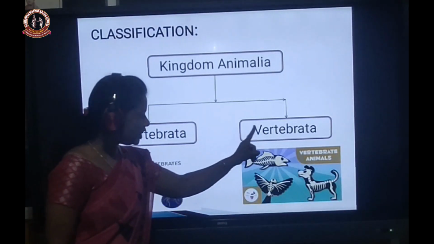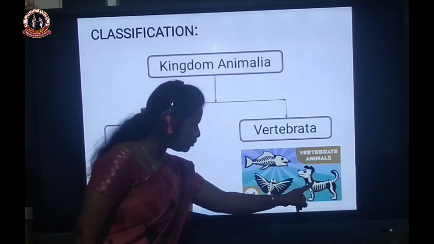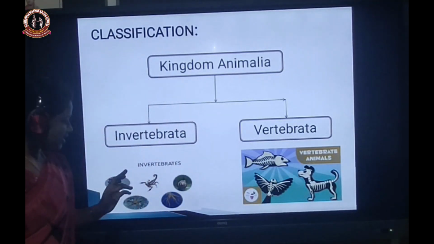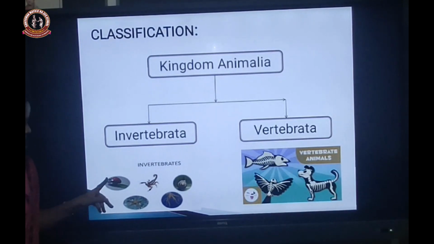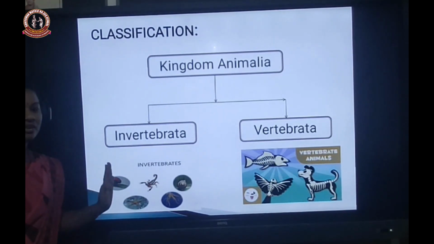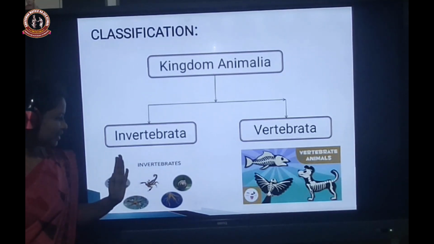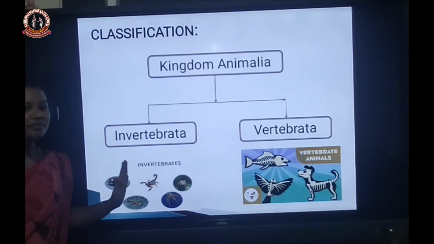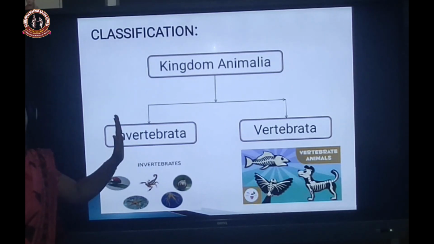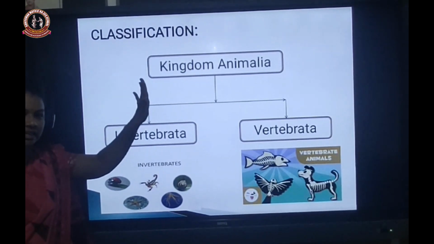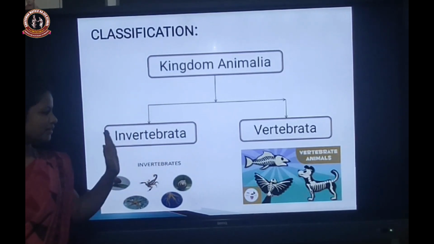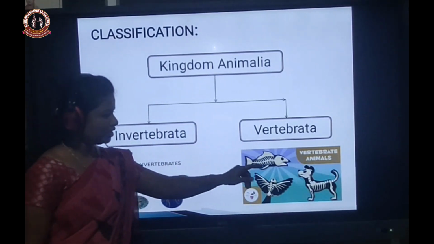So the vertebrata consists of a vertebral column like this. But if you see this diagram, these animals don't have any supporting rod-like structure. It does not have any backbone. So these animals are called invertebrata. Simply saying, kingdom Animalia is basically divisible into two groups, invertebrata and vertebrata.